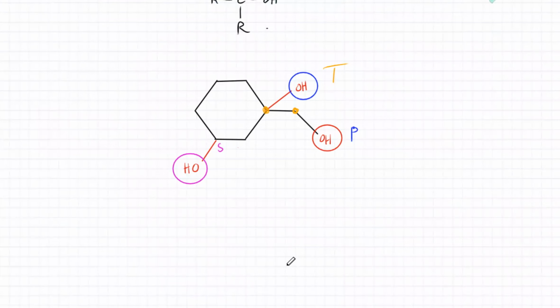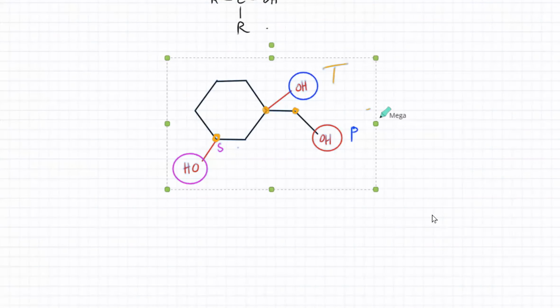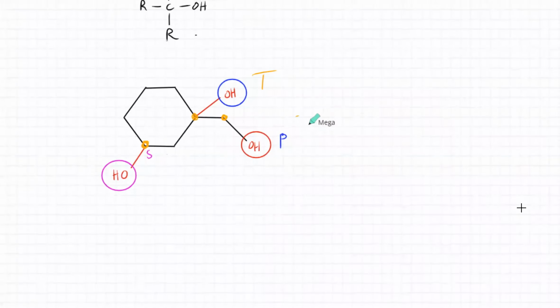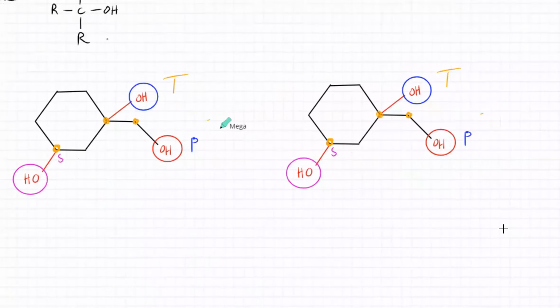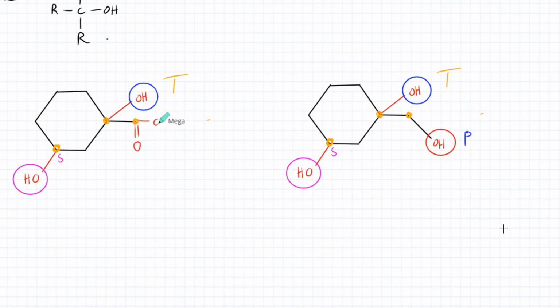The changes happen to the carbon atoms. The 3 orange dots are where the changes would happen. So the product of this oxidation, assuming it's a complete oxidation: the primary one will turn into carboxylic acid. So this one over here will turn into double bond O and OH. That's the primary one.